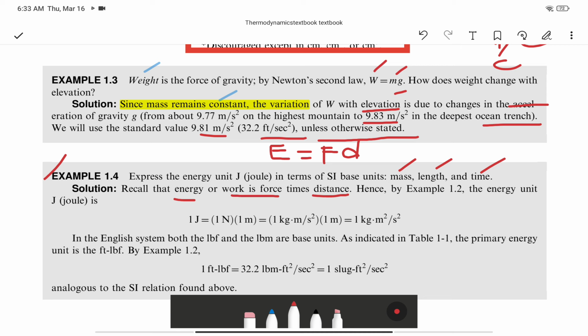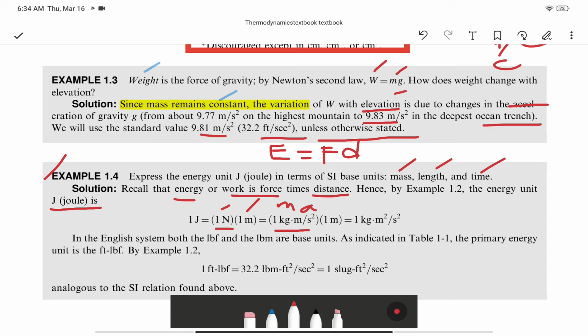We know that, okay? Hence, in example 1.2, the energy unit joule is equal to N times m. And we know that Newton is 1 kilogram meter per second square, which is actually mass times acceleration, times m.